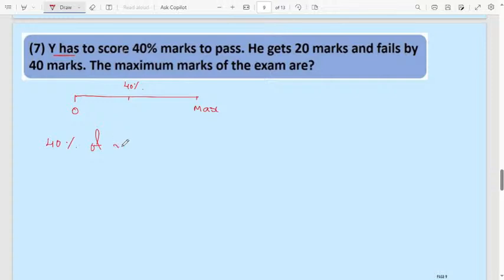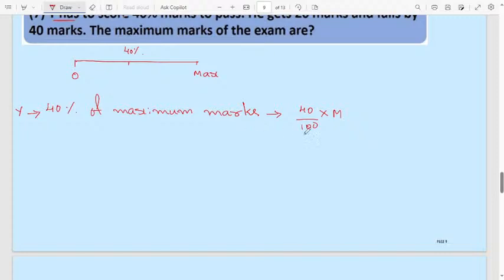How can we write this? 40 divided by 100 into maximum marks, or 40M divided by 100. Consider M as the maximum marks. This is the Y case. To score 40% marks to pass, he gets 20 marks and fails by 40 marks. This is the passing one.